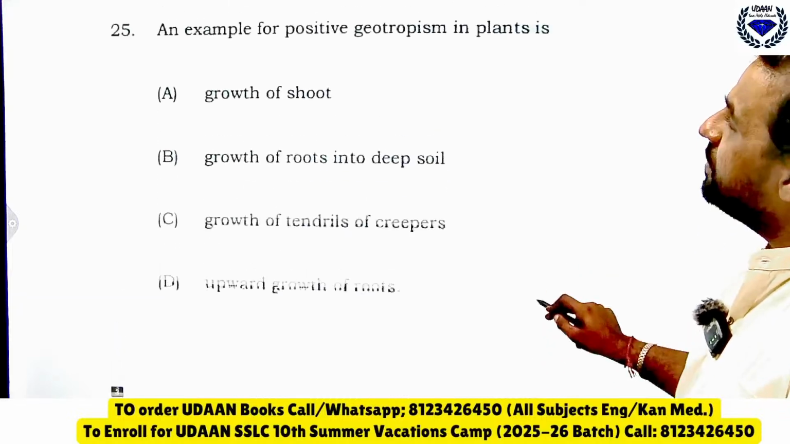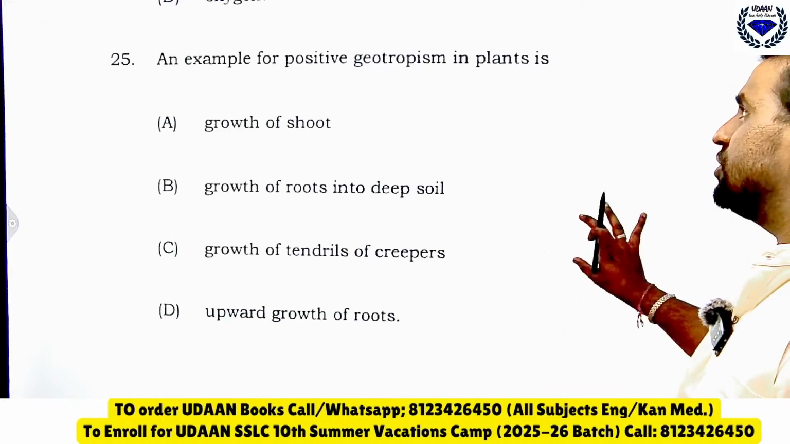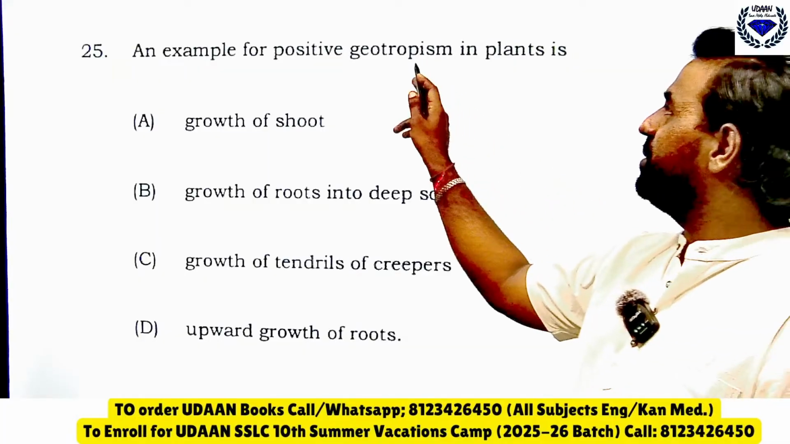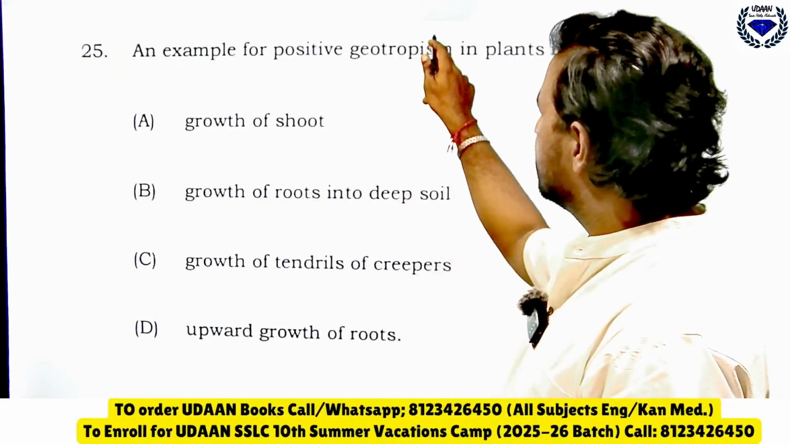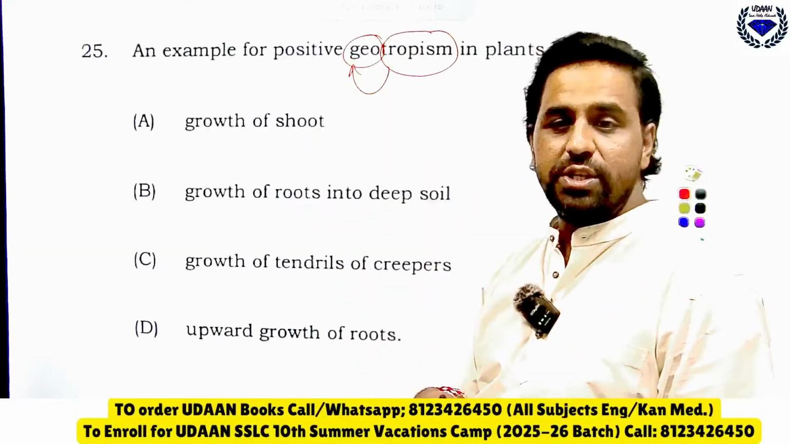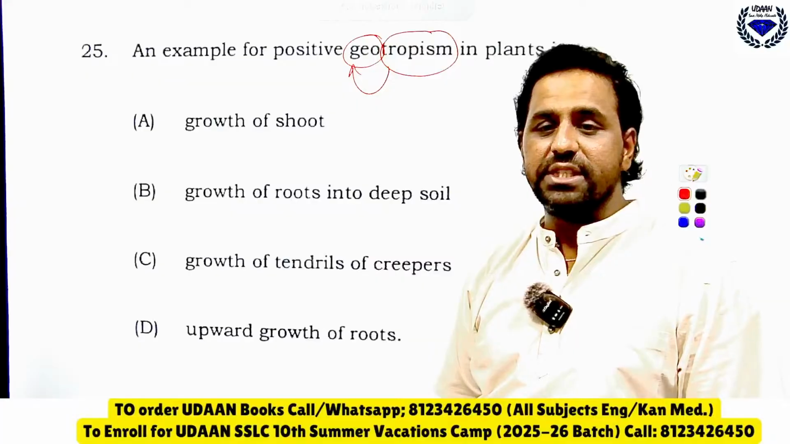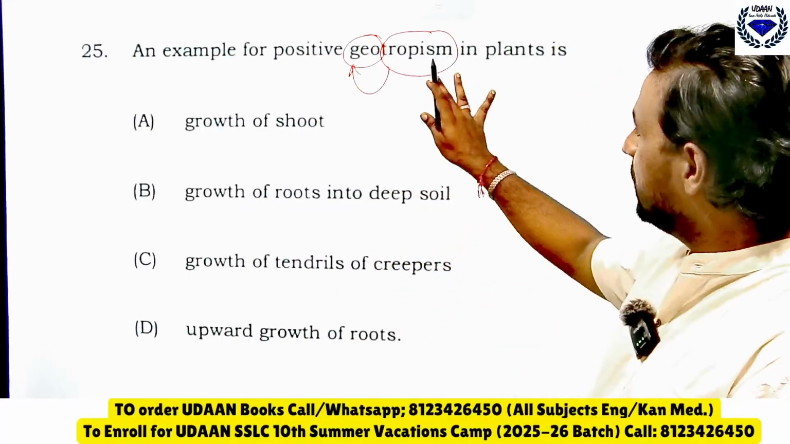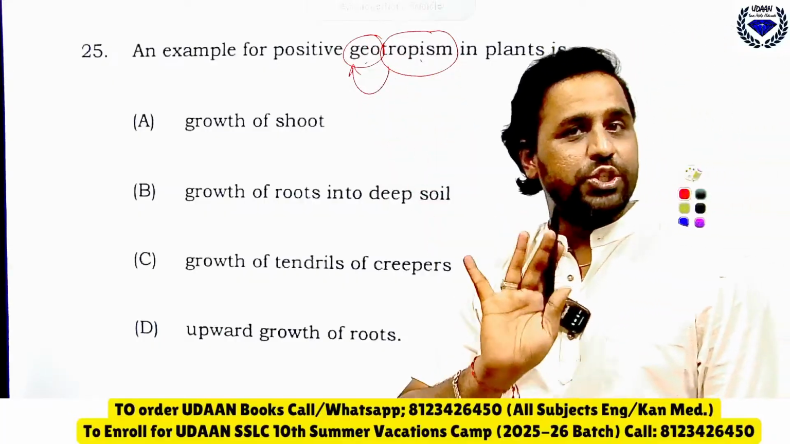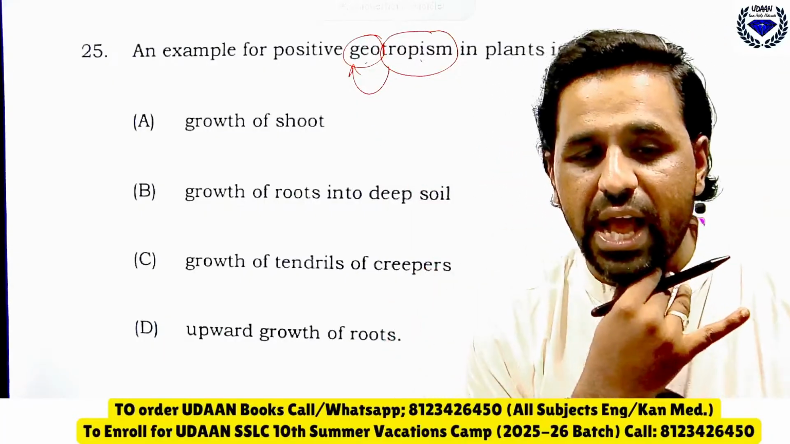Then an example for positive geotropism is, see, geotropism means what? Geotropism means the growth of plant parts, or the response of plant parts, with respect to gravity. G for geotropism, G for gravity. The response of the movement of plant parts in response to gravity, we call it what? Geotropism. So let me know the answer now.